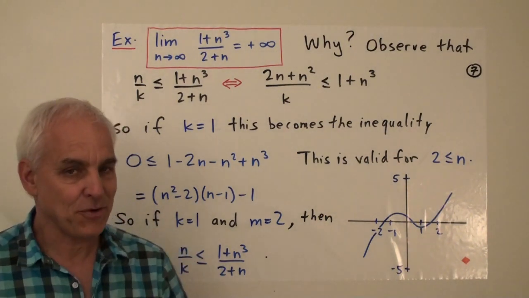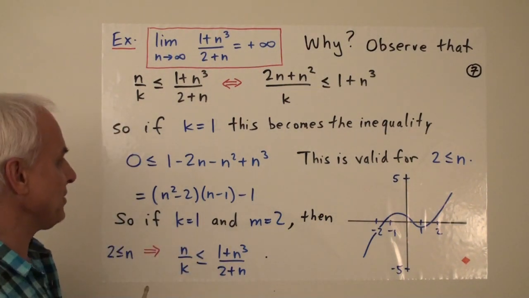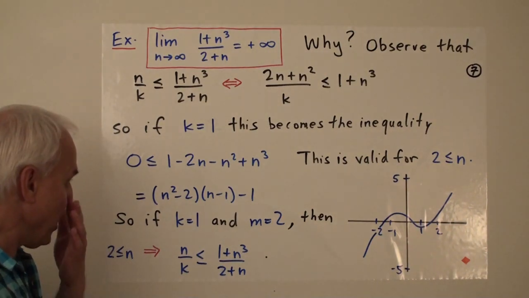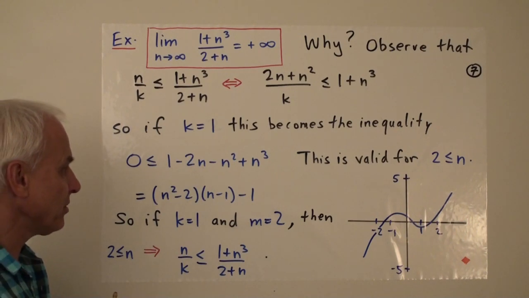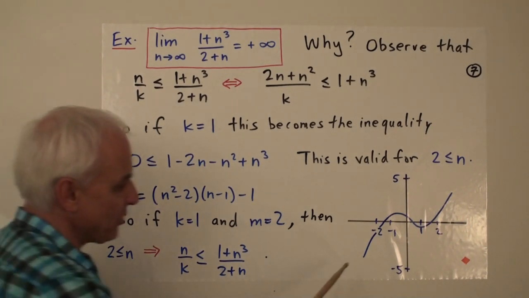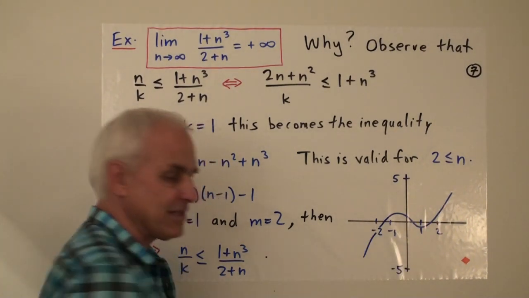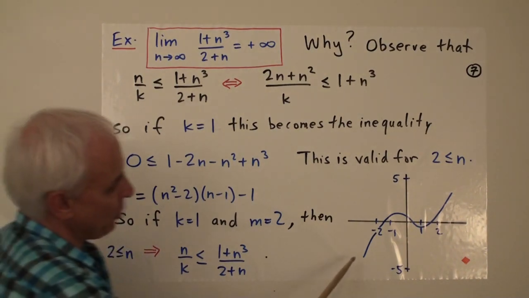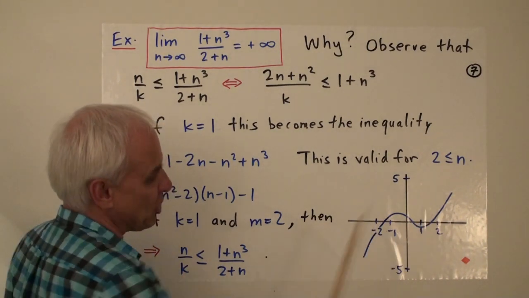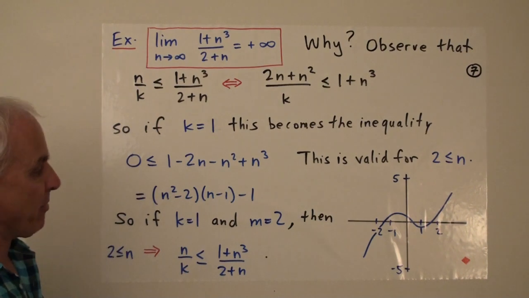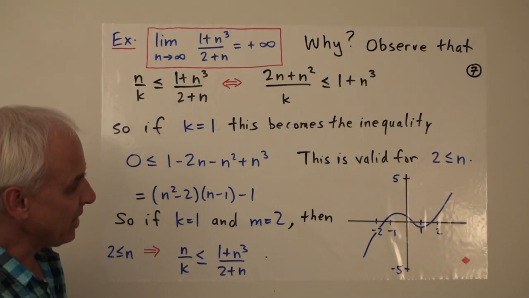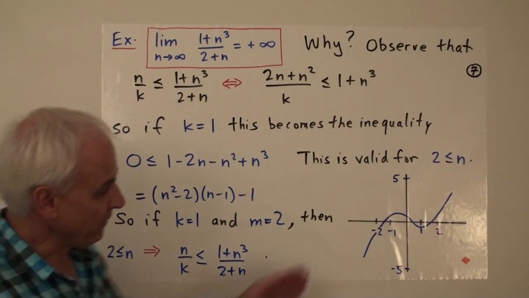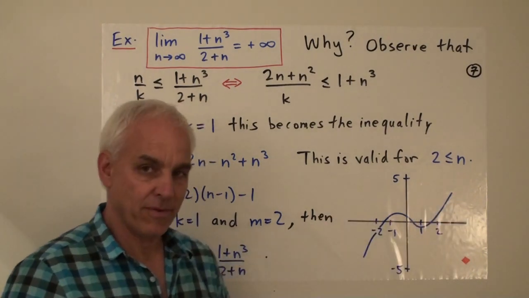Well, one way, if you know a little bit about graphing polynomials, this is a cubic polynomial. We can graph it, at least approximately. And I hope this is somewhat familiar, right? It's a cubic polynomial, so it has that kind of shape. And we can see that eventually it gets positive.